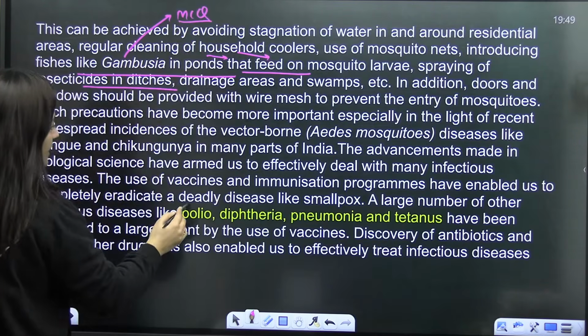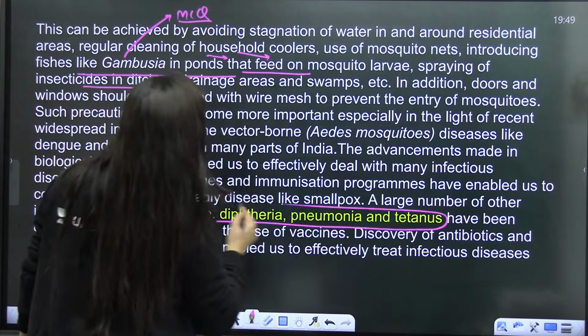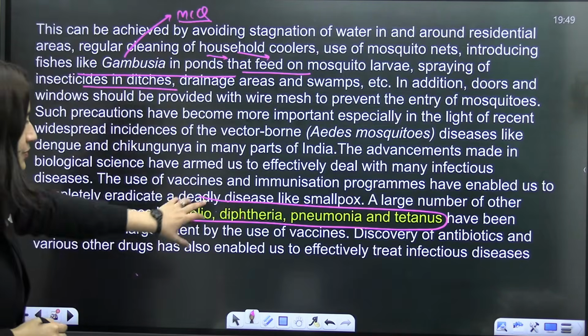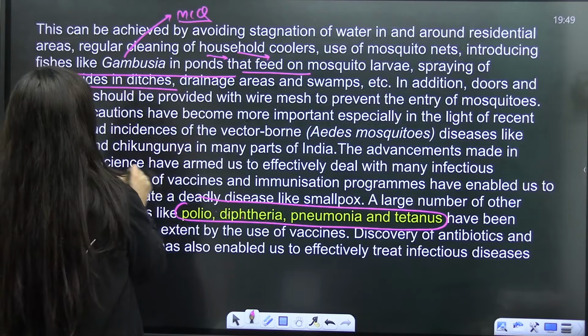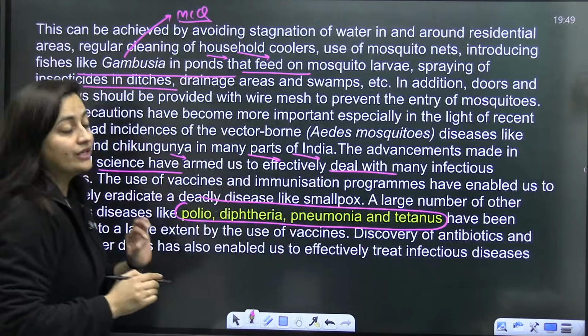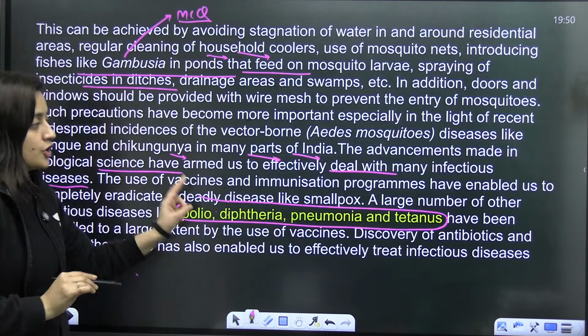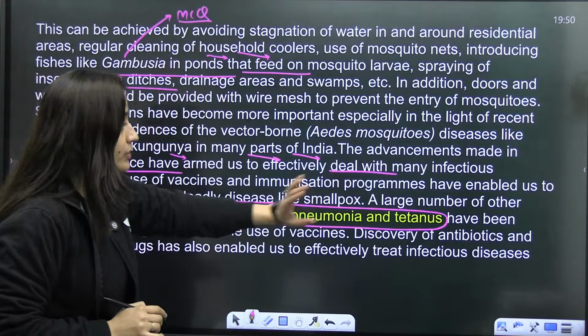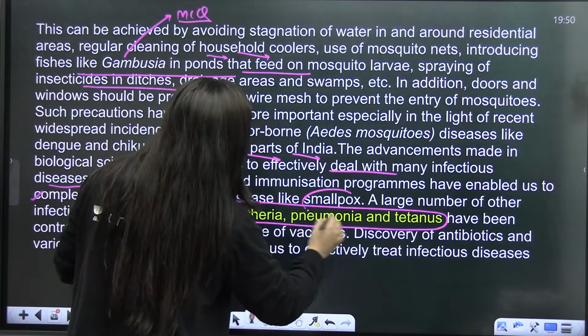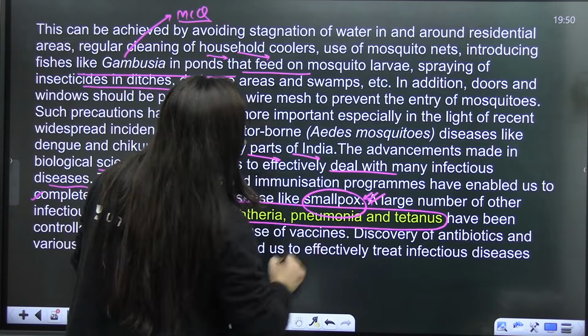And even in the NCERT, polio, diphtheria, pneumonia, and tetanus are given. I told you already about their causative agents as well. And as per this, the advancement in the biological sciences has armed us to effectively deal with many infectious diseases. Use of vaccines and immunization programs has enabled us to completely eradicate a deadly disease like smallpox. So it is eradicated.